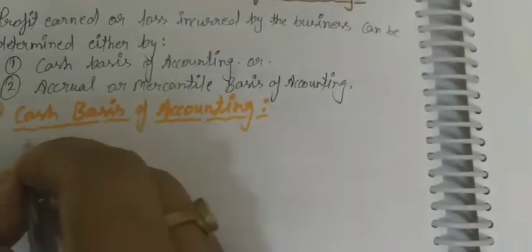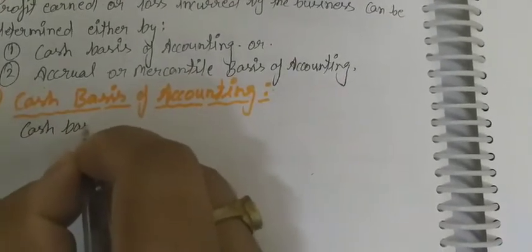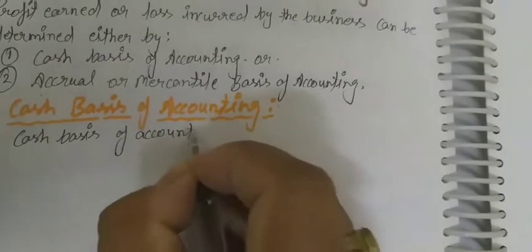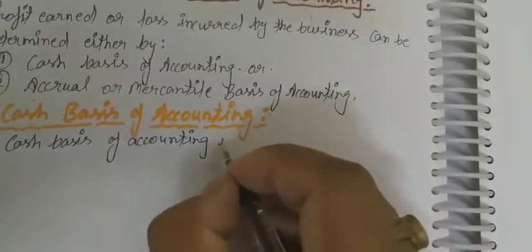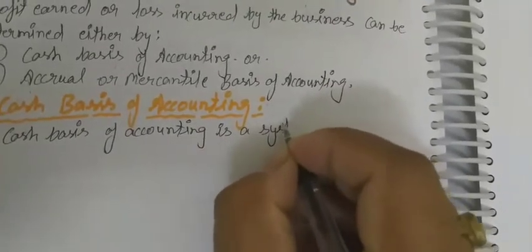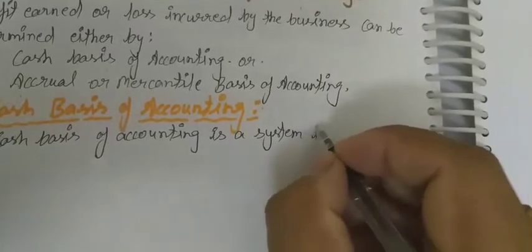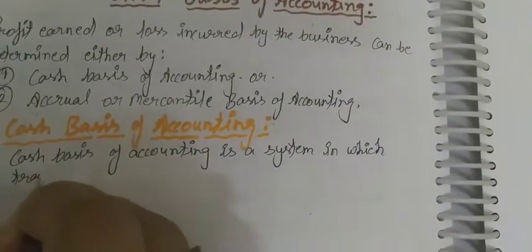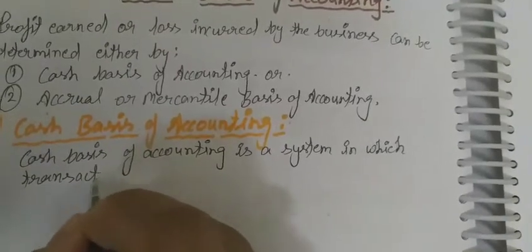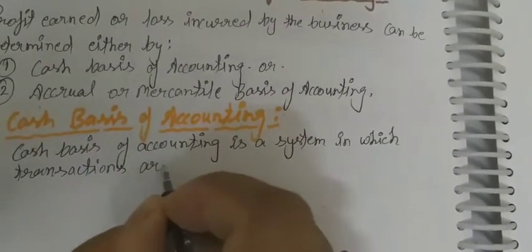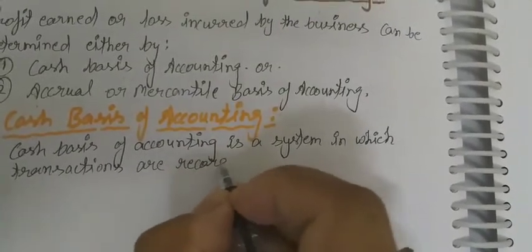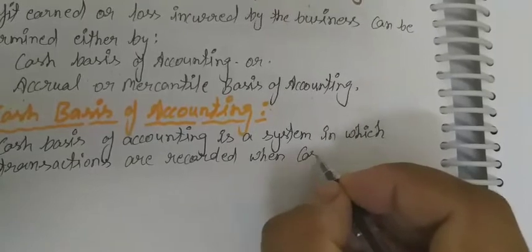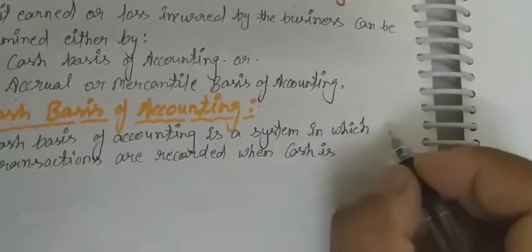Cash basis of accounting is a system in which transactions are recorded when cash is transacted.